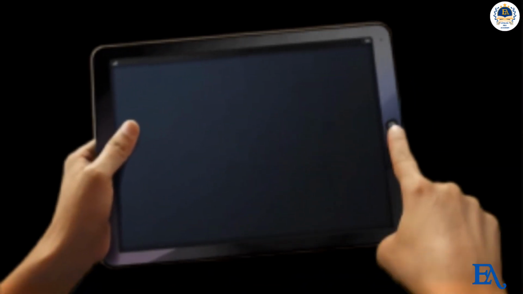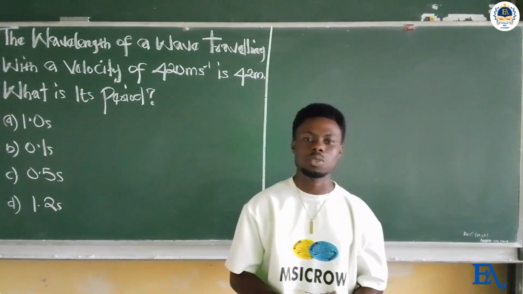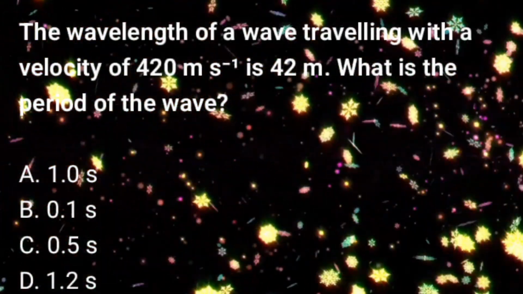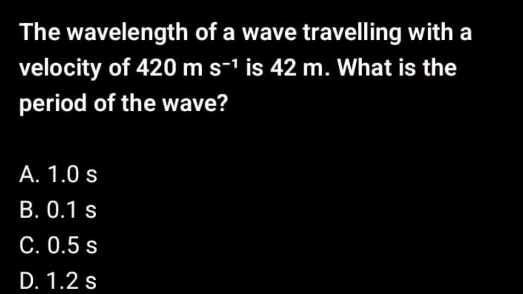Let's look at physics JAMB questions. So this is basically part 2 of the JAMB 2026 examination preparation class. Question number 1: the wavelength of a wave traveling with a velocity of 420 meters per second is 42 meters. What is its period?